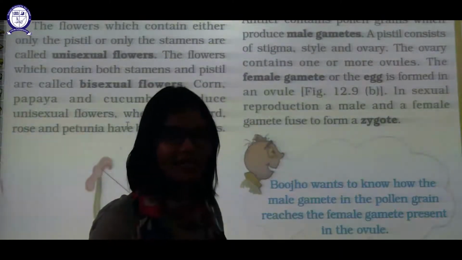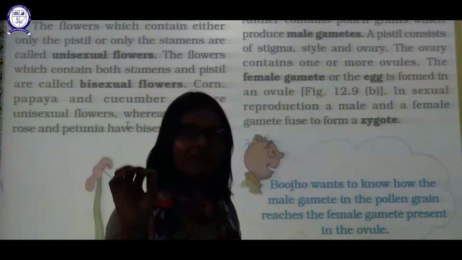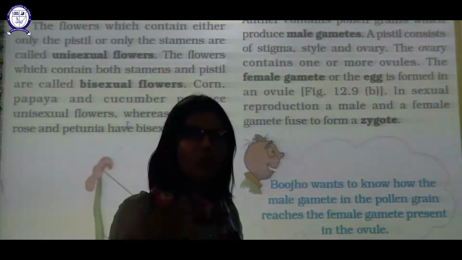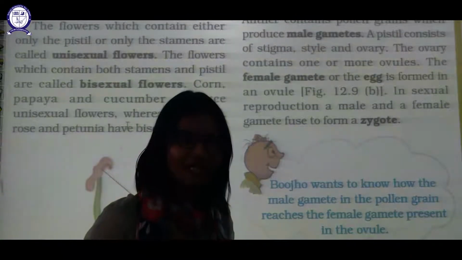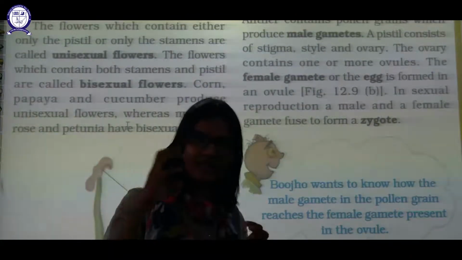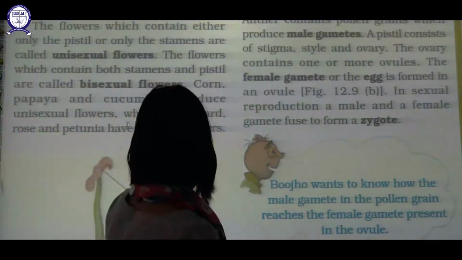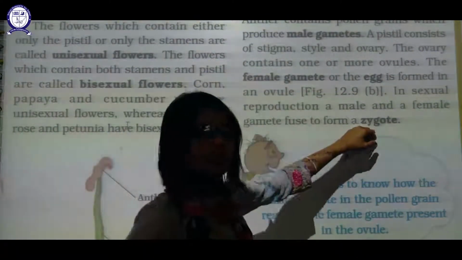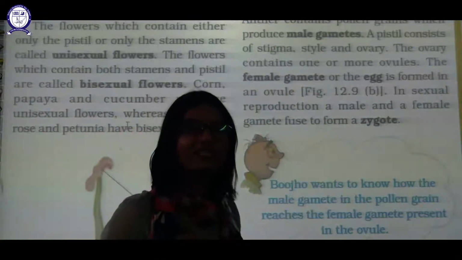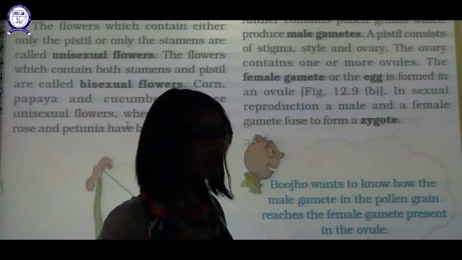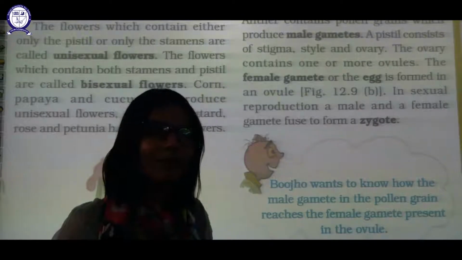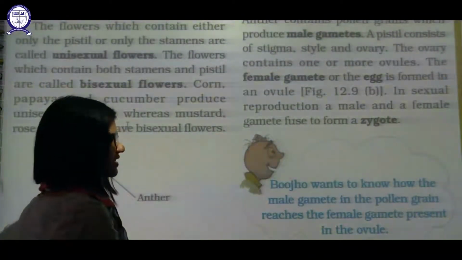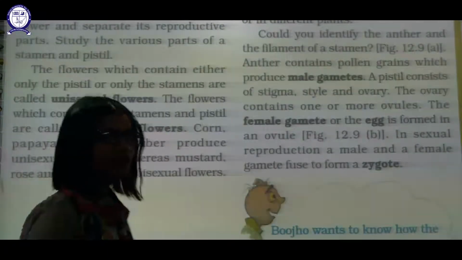The pollen grain will fly off from the male part and it will reach somehow to the female part. It will be transported and reach up to the ovule level, and when this ovule and this pollen grain fuse together, they will form a zygote. Okay, so the zygote is the first cell formed by the fusion of male and female gametes. Male gamete: pollen grain. Female gamete: ovule. Fertilization is the process of fusion of these two gametes.